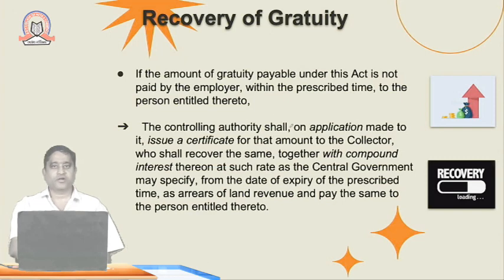The controlling authority, on an application by the employee, issues a certificate for that amount to the collector, who shall recover the same, together with compound interest at such rate as the central government deems fit, as published in the official gazette by notification, as arrears of land revenue, and pay the same to the entitled person. So recovery is mandatory. Recovery would be done from the employer, and if it is a government organization, it has to be routed through the collector.